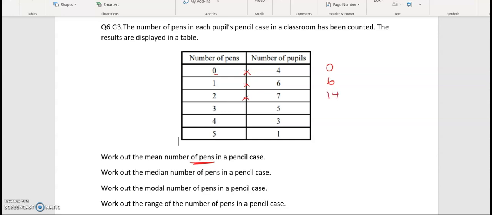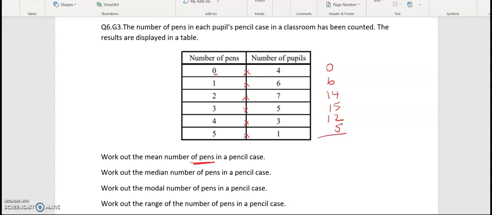And we have 5 pupils with 3 pens each, so that is 15. And we have 3 pupils that have 4 pens each, so that is 12. And 1 pupil has 5 pens, so that is 5.